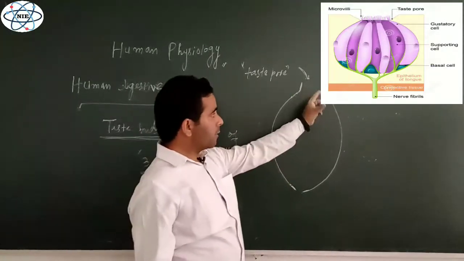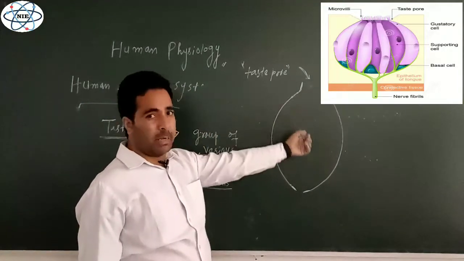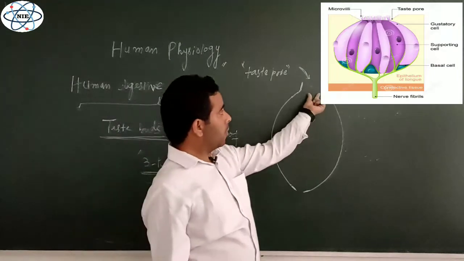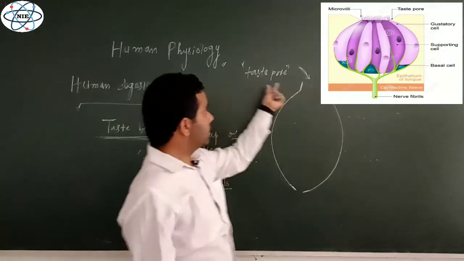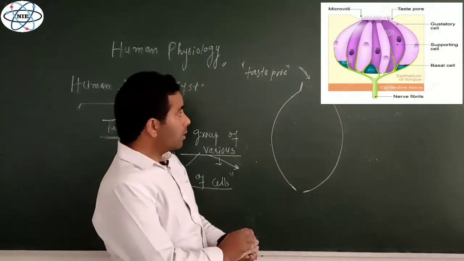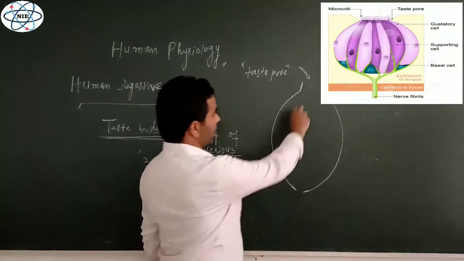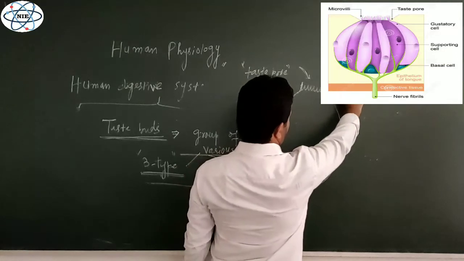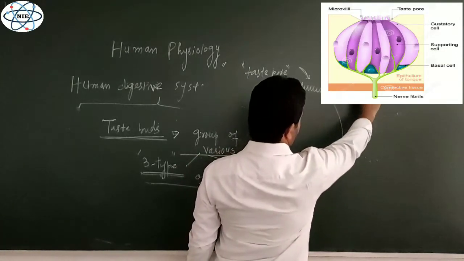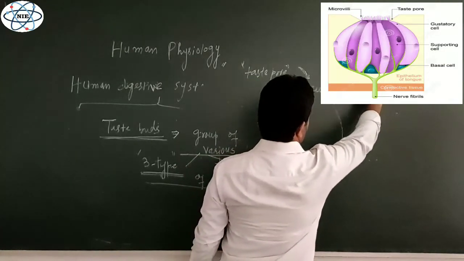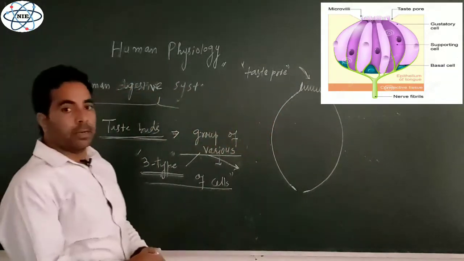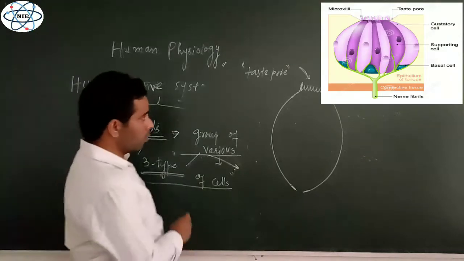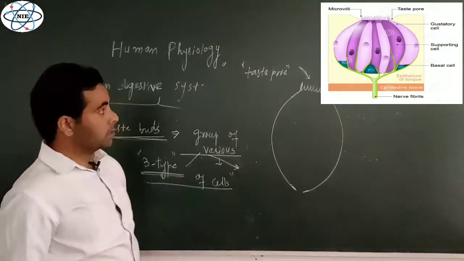So the different types of chemicals, whether they are acidic or basic, neutral, whatever is present in the food, are absorbed on this surface where the taste pore is present, and on this side where the taste pore is present, there are many microvilli for the absorption, right? Now, so far as the types of cells are concerned, as I told you, there are three types of cells inside a taste bud.